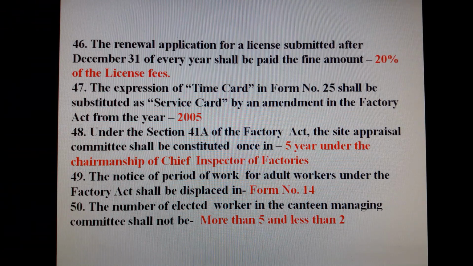Question number 48. Under the section 41A of the Factory Act, the site appraisal committee shall be constituted once in 5 years under the chairmanship of Chief Inspector of Factories. Question number 49. The notice of period of work for adult worker under the Factory Act shall be displayed in form number 14. Question number 50. The number of elected workers in the canteen managing committee shall not be more than 5 and less than 2.